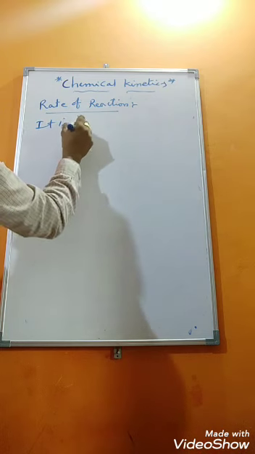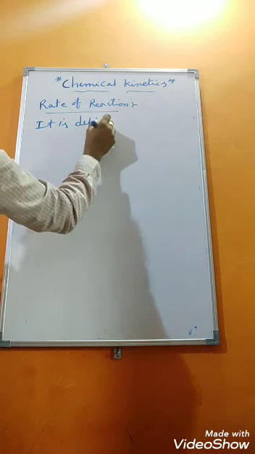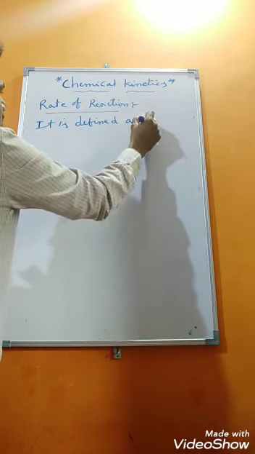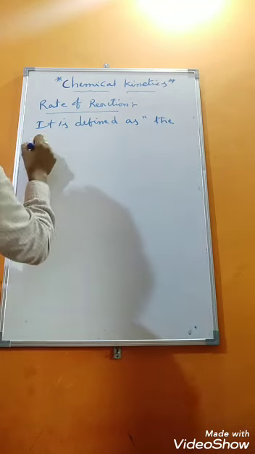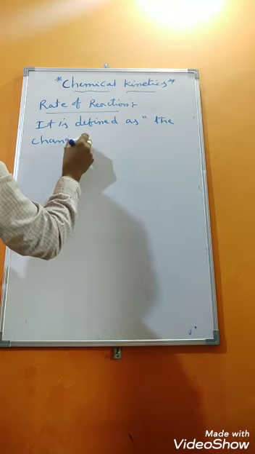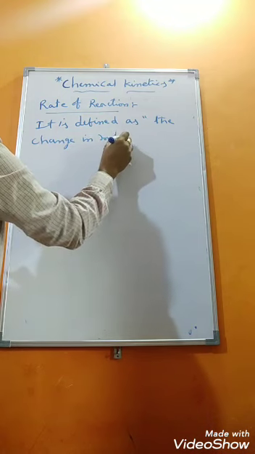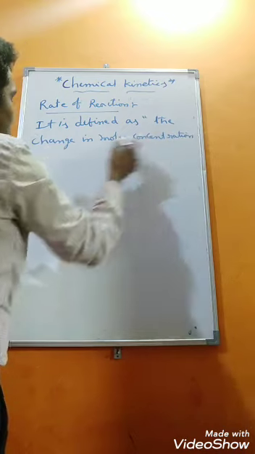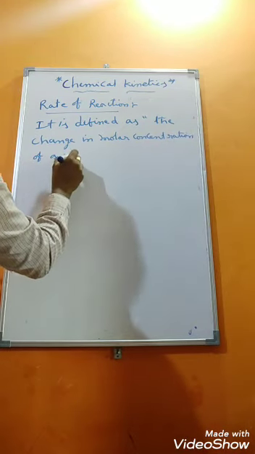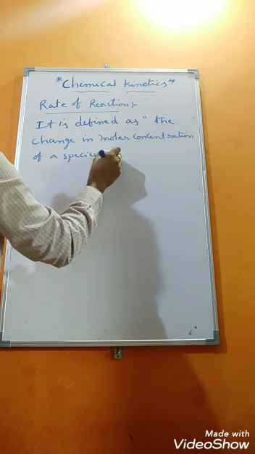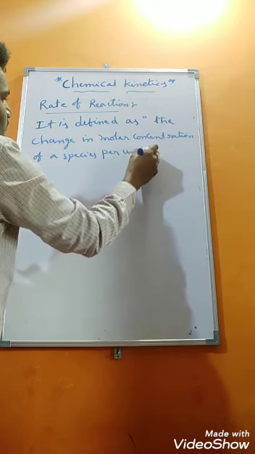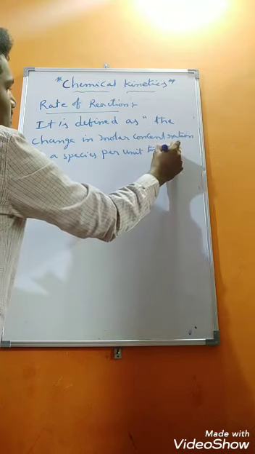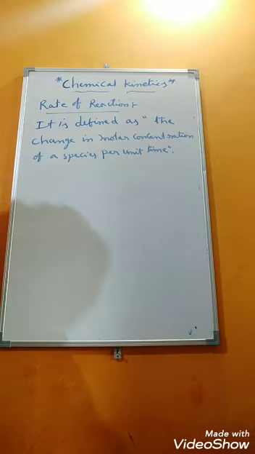It is defined as the change in molar concentration of a species per unit time. The change in molar concentration of a species per unit time is called rate of reaction.